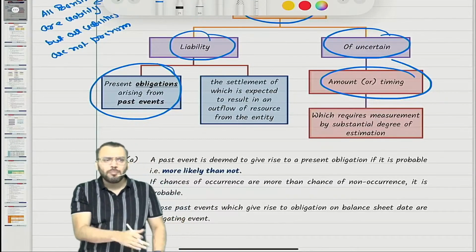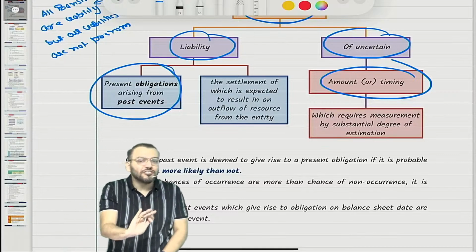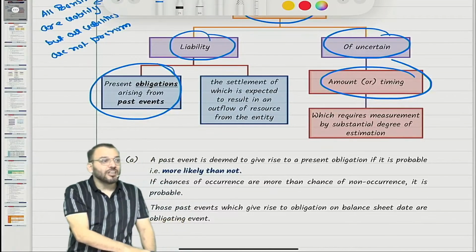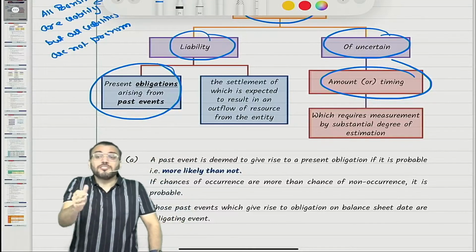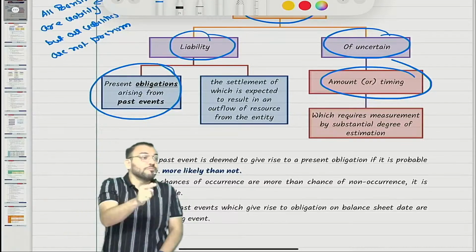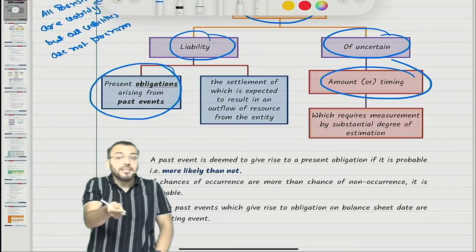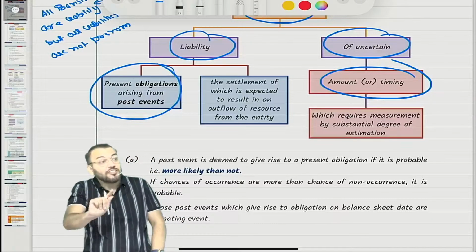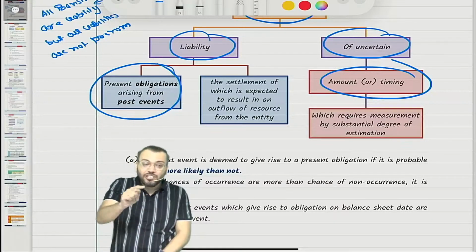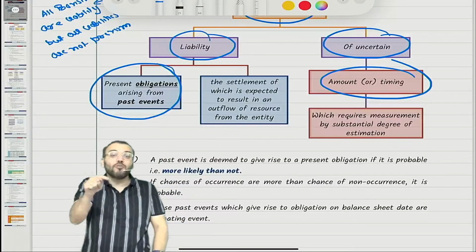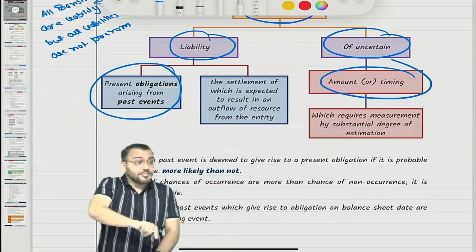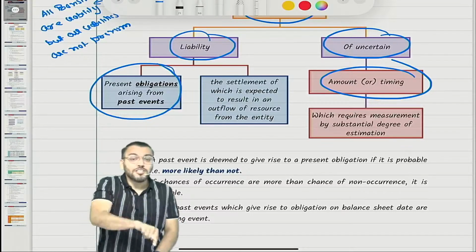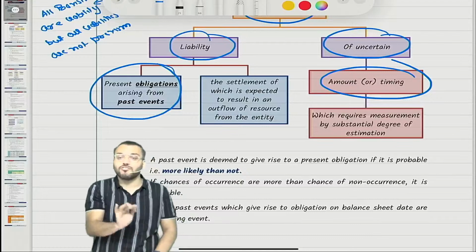What is the meaning of probable? Probable means chances are more than 50%, meaning chances of occurrence are more than chances of non-occurrence. Occurrence of what? Chances of occurrence of loss are more than chances of non-occurrence of loss.